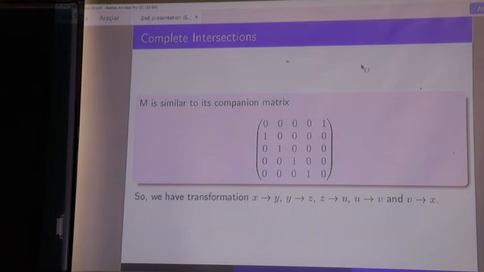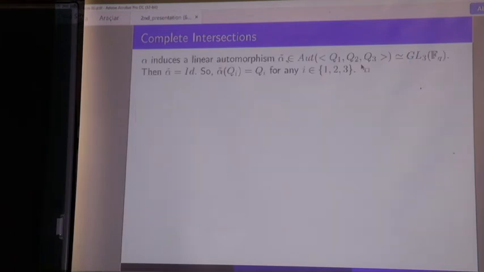Now we had alpha, an element of this subgroup inside the automorphism group of X, and that alpha induces a linear automorphism, which we call alpha tilde. Alpha tilde is an element of the automorphism group of the vector space which is generated by the quadrics Q1, Q2, Q3.